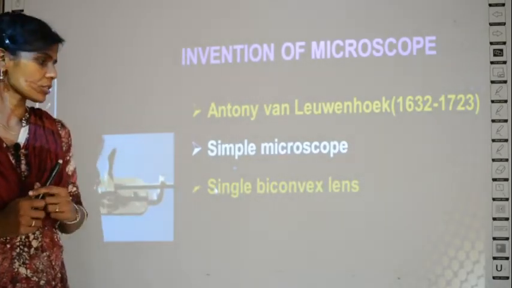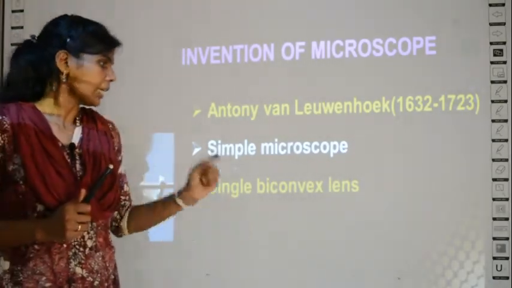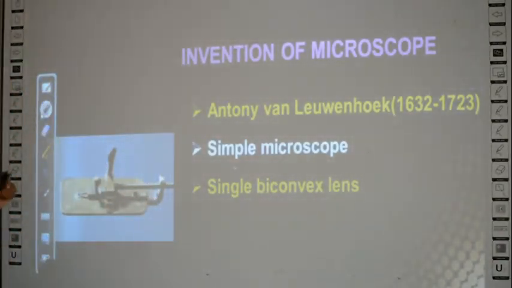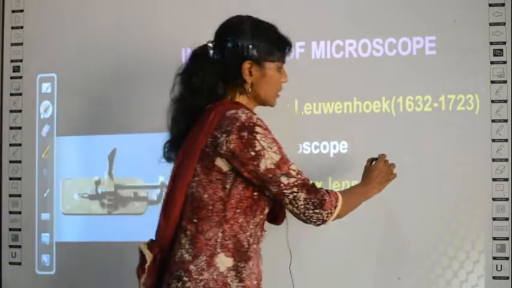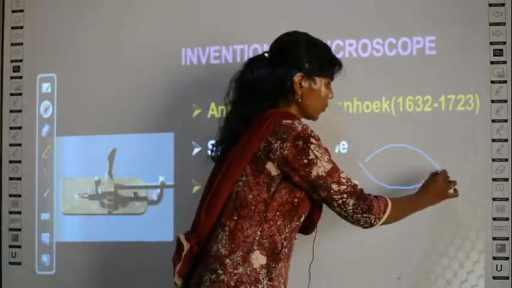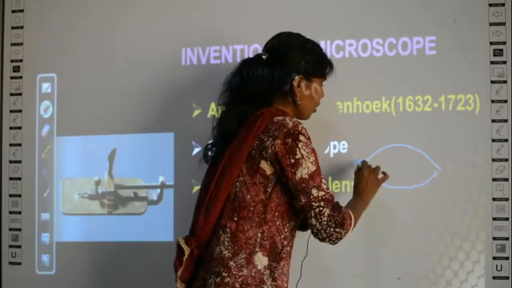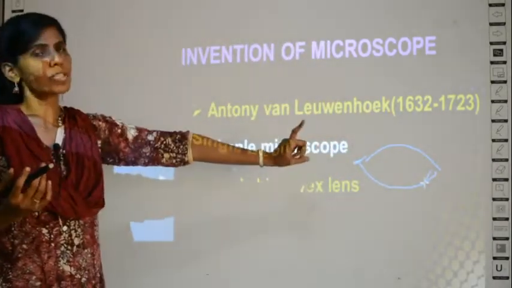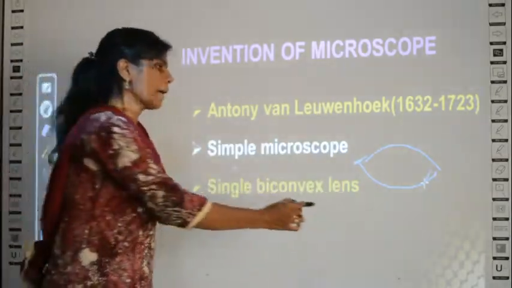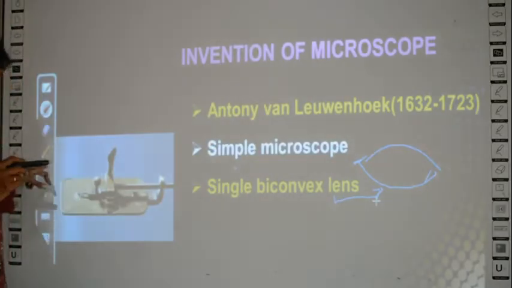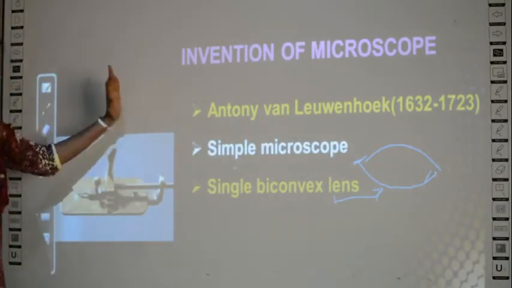That simple microscope had a single biconvex lens. What is this biconvex lens? Convex is this shape, so biconvex means this way. The shape of the lens he used was this shape, which is called biconvex shape. Clear?